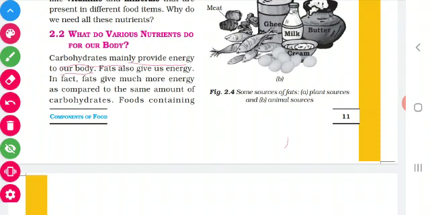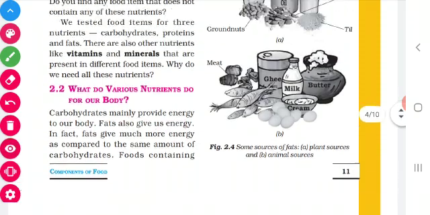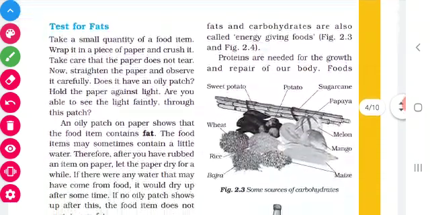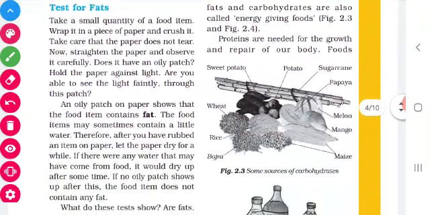Fat also gives us energy. Fat gives us more energy compared to carbohydrates. So, what is the other name for carbohydrates and fats? Energy giving foods. Foods containing fats and carbohydrates are called energy giving foods.